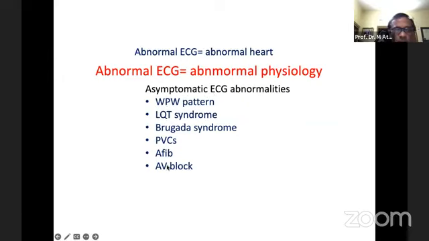As for example, some of the patients may have WPW syndrome. There is the WPW pattern ECG without symptom, long QT syndrome without clinical problem, Brugada syndrome asymptomatic, PVC asymptomatic, atrial fibrillation asymptomatic or AV block. So these are the abnormal ECG findings, but it is not always an abnormal heart. These are the examples of the abnormal physiology.